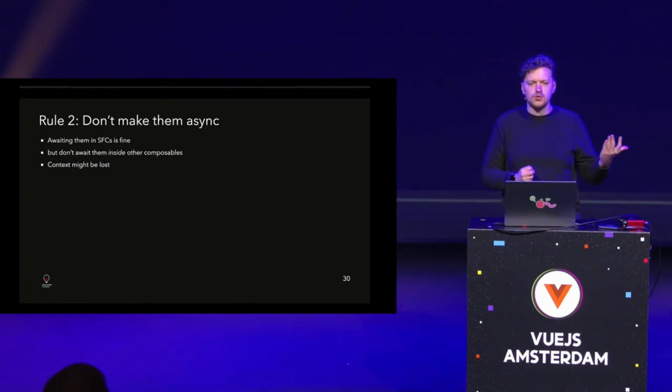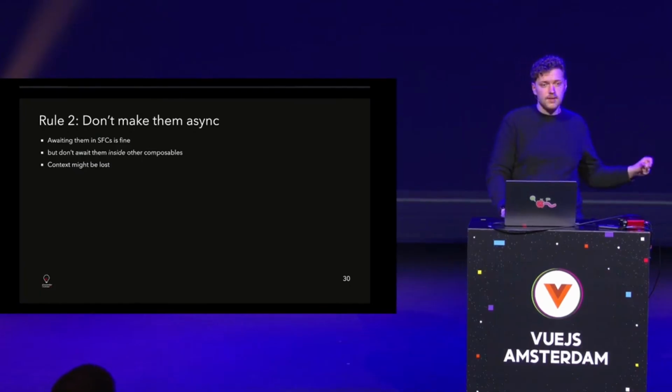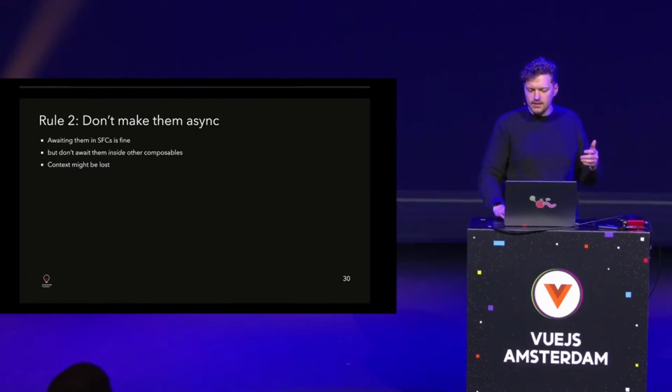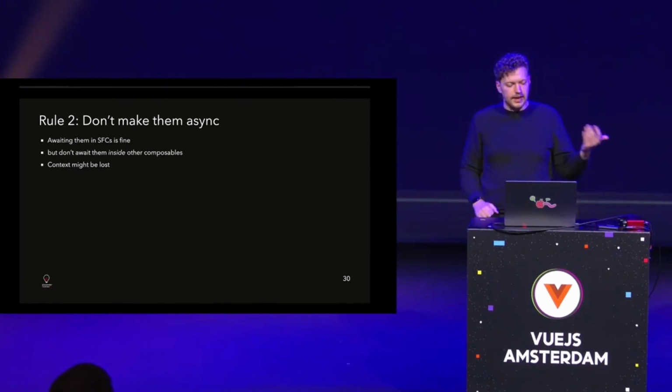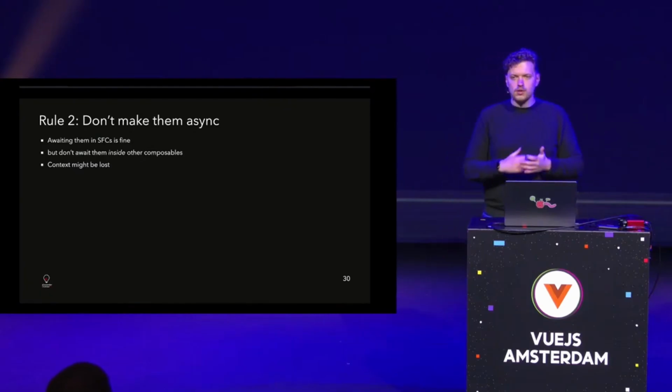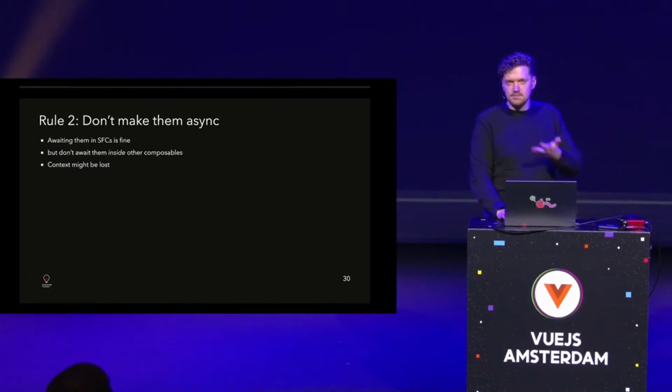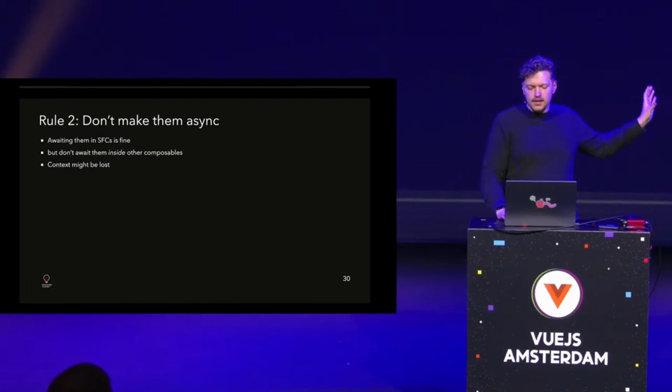In Nuxt, we also do this in plugins and middleware to make sure the context is still there. And until async context, or async local storage, lands in JavaScript as an actual feature, this will also take a while until it works. So you might lose context and you deal with, I don't know, Nuxt instance unavailable. It's a very common problem in Node. Some might be aware of that. So try to not make them async.